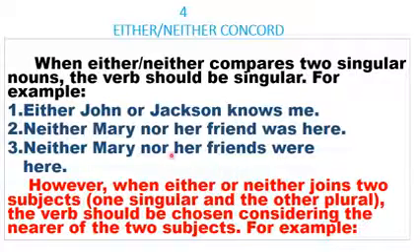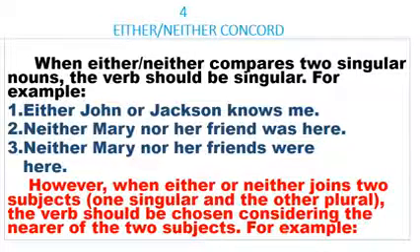Just like here, you have her friends. Mary is here alone, but her friends, because it is plural, has gone with "were". I hope you can follow it up. I'm saying that when either/or or neither/nor joins two subjects and one is singular and the other plural, the verb should be chosen based on the closest one to the verb.